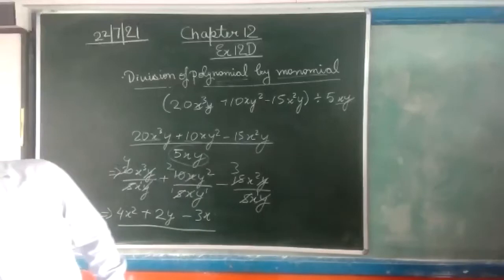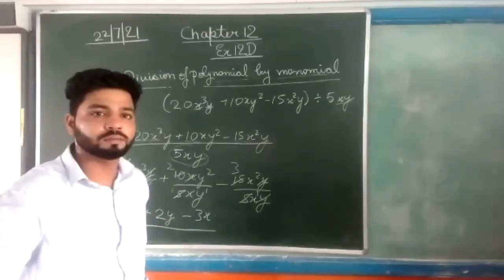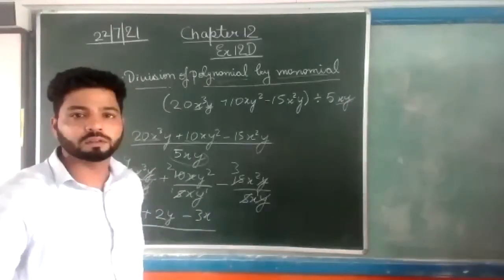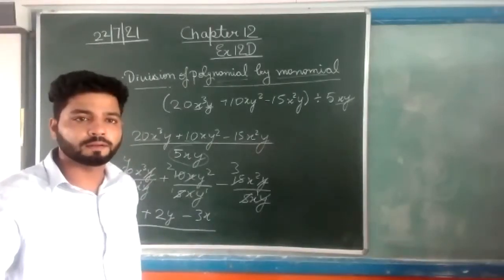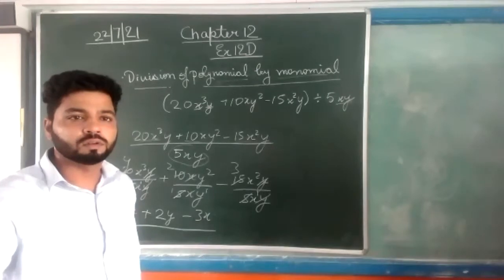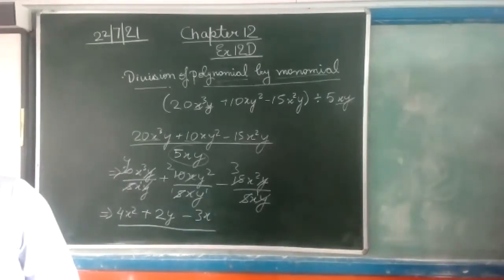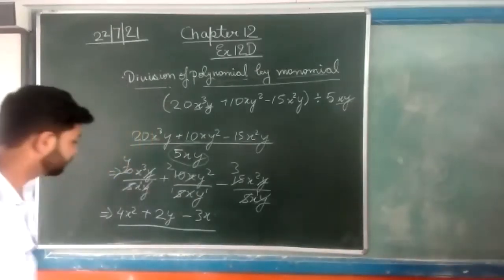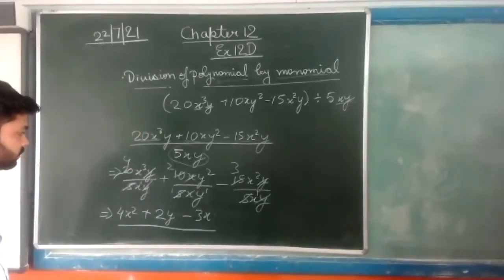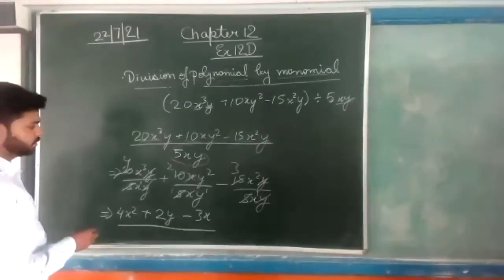Yes, Rudransh. Sir, as it is x cube upon x, so x to the power 3 minus 1, do we need to show that step that x to the power 3 minus 1 is equal to x to the power 2?